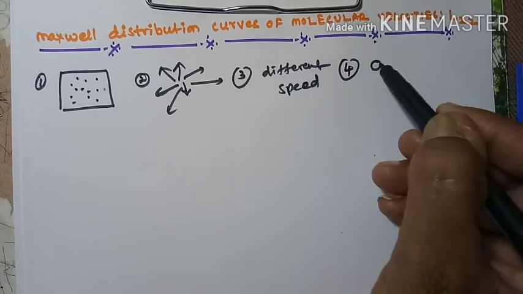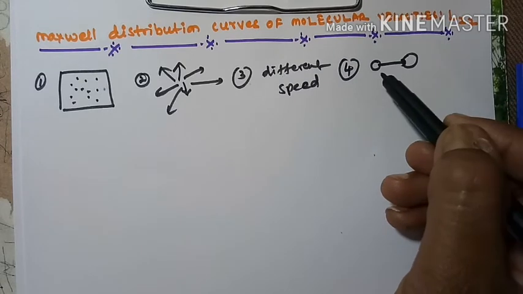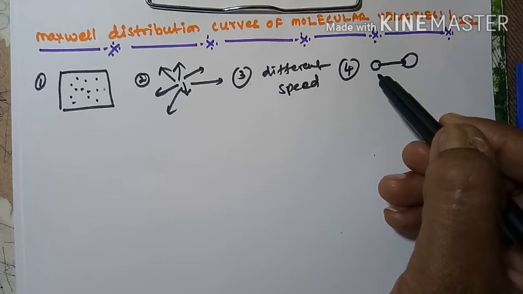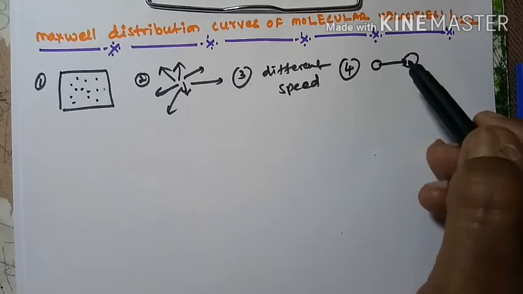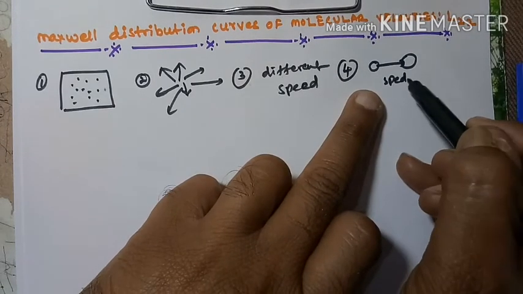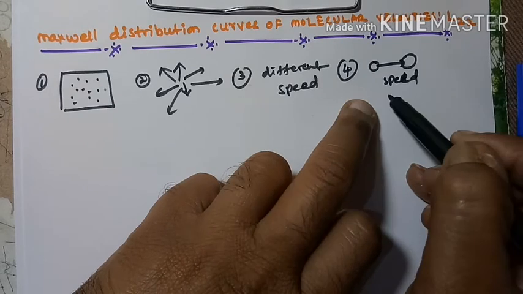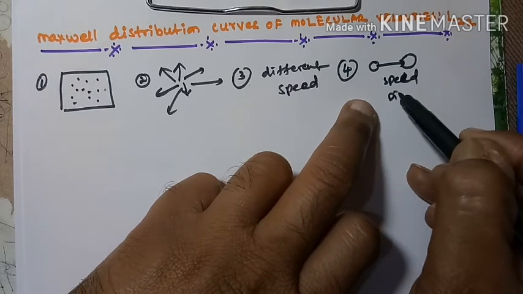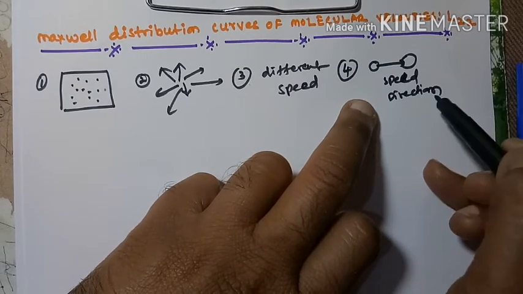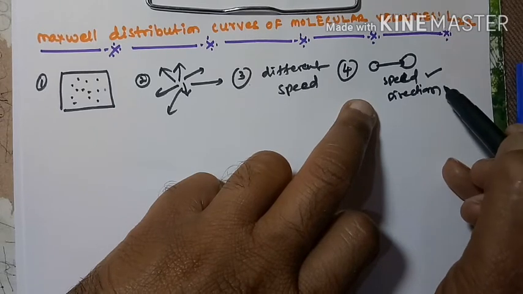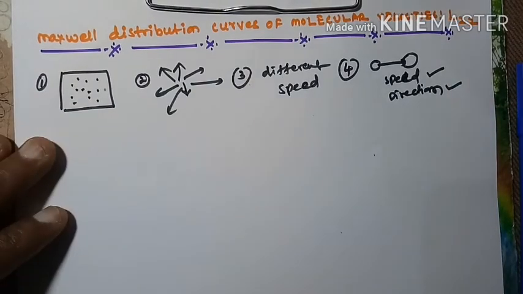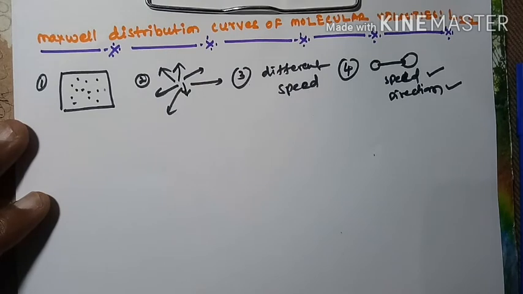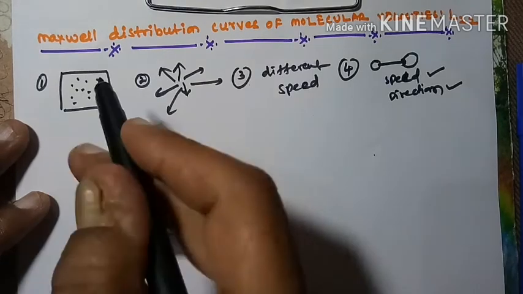When they collide with other gas molecules, as well as with the walls of the container, what will happen in every collision? Speed is changed, and direction is changed as well. In every collision, speed and direction are changed.